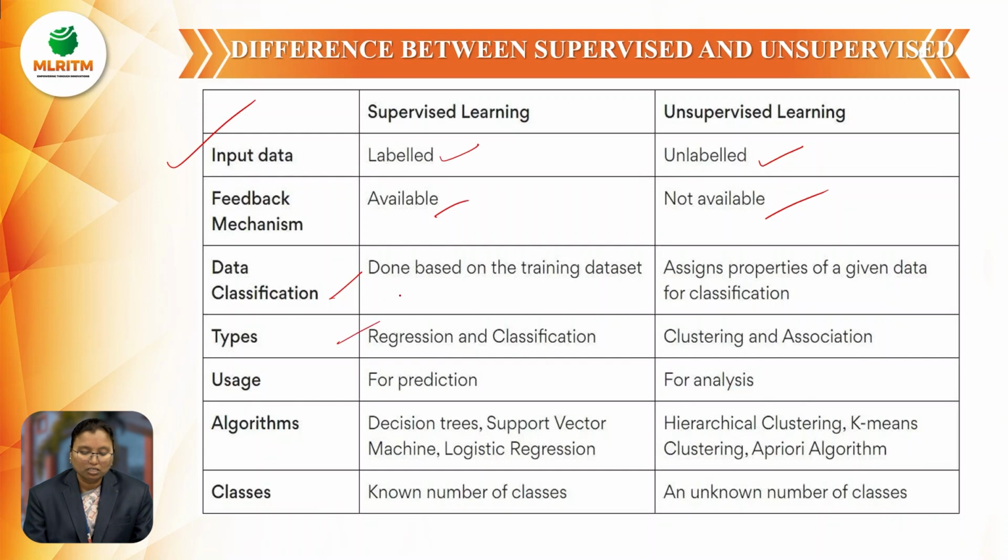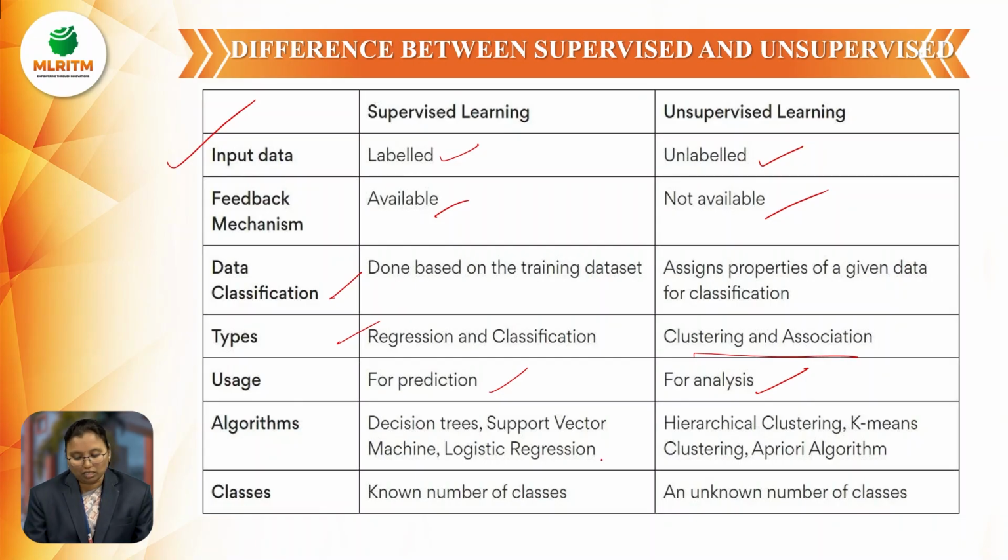And types: supervised means regression and classification, and unsupervised means clustering and association. And usage: supervised is for predictions. Predictions means we can find whether the output is correct or not. Here it is analysis. Analysis means we don't need to go for the output; before that only, we can analyze whether it is correct or not.